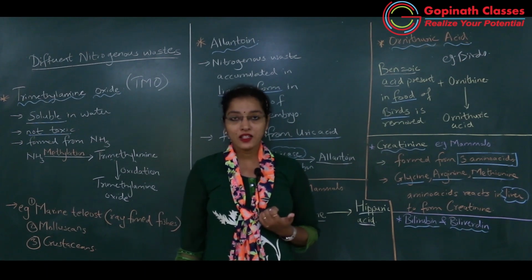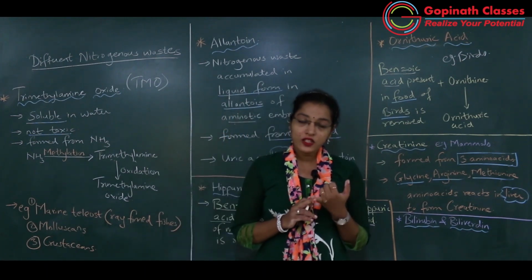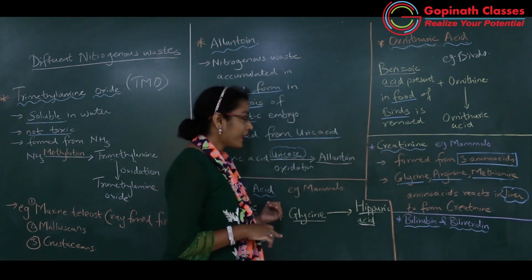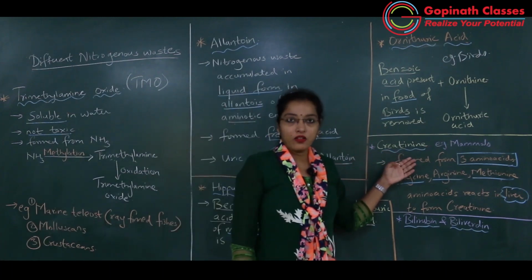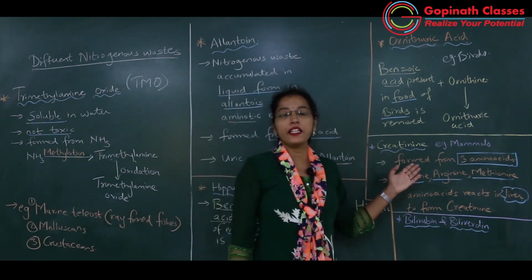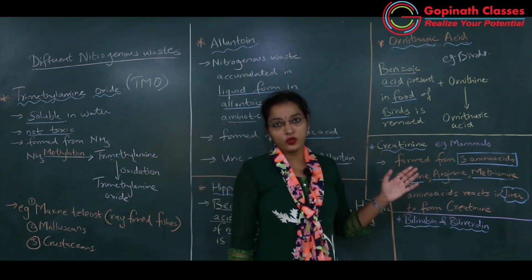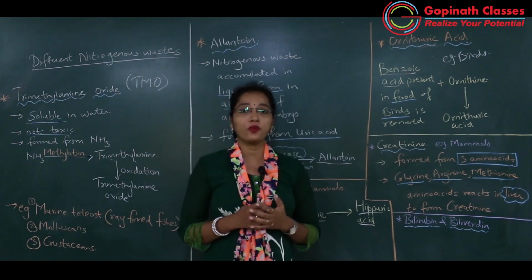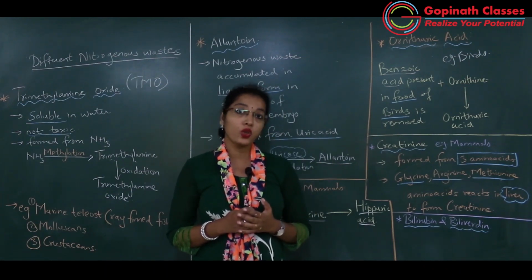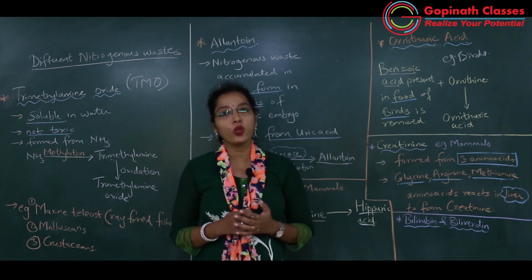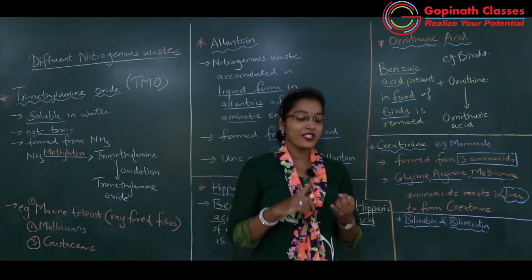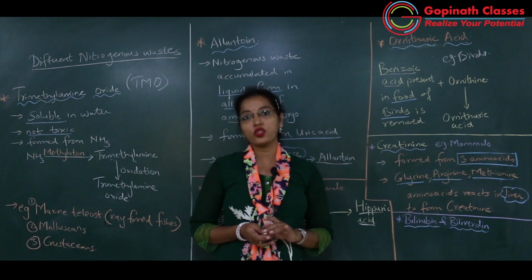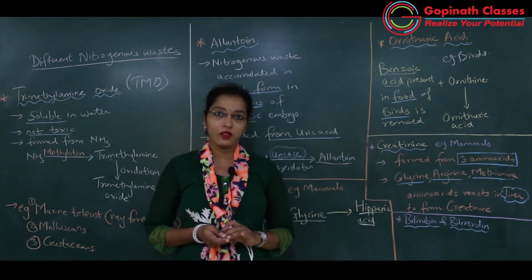Okay, so in mammals nitrogenous waste majorly कौन सा है? यूरिया. Okay, sometimes uric acid, then hippuric acid and creatinine. Okay, so hippuric acid, creatinine negligible amount में फॉर्म होता है और उससे थोड़ा क्वांटिटी में ज़्यादा यूरिक एसिड, and सबसे ज़्यादा नाइट्रोजनस वेस्ट जो मैमल्स प्रोड्यूस करते हैं वो क्या है? यूरिया. That's why they are ureotelic. So remember, in mammals urea, uric acid, hippuric acid, creatinine. These are the nitrogenous wastes which are formed in mammals.